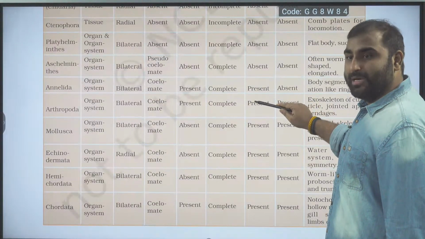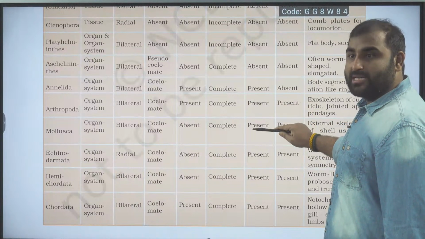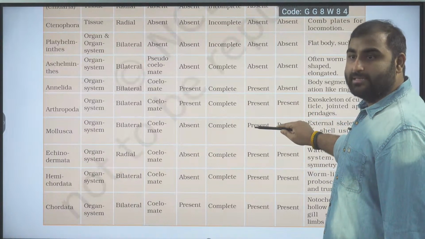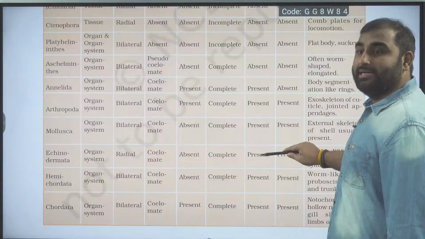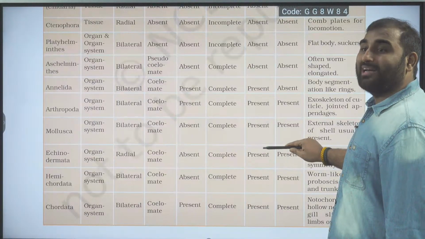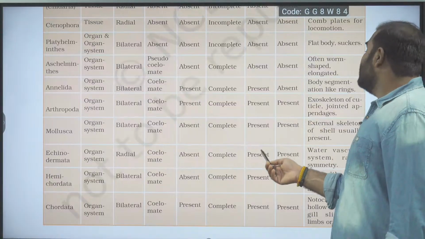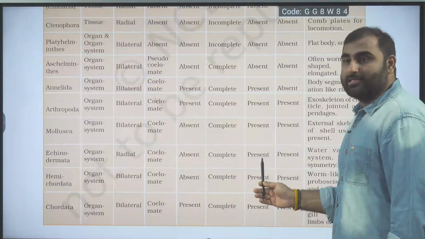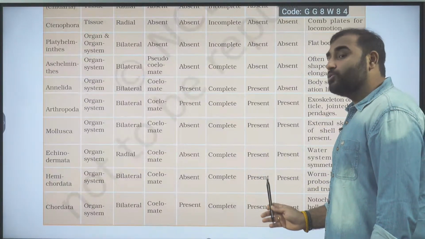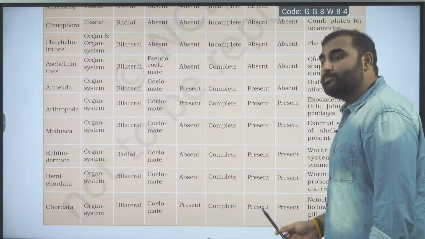Arthropoda circulatory system present, that is open. Mollusca circulatory system is present, that is open. Echinodermata, it is present, and here the circulatory system is called water vascular system. In Echinodermata we will study that the circulatory system is water vascular system. In Hemichordata, it is present, but it is open. And in chordata, it is present, it is closed.